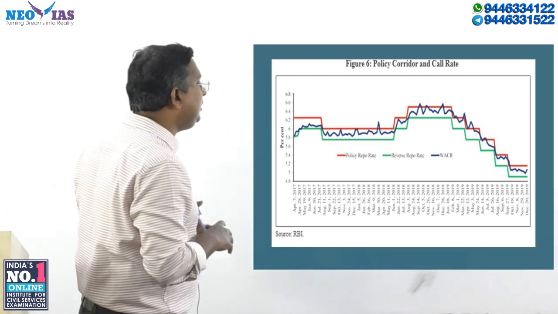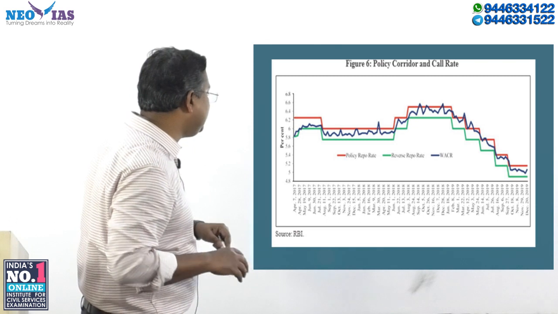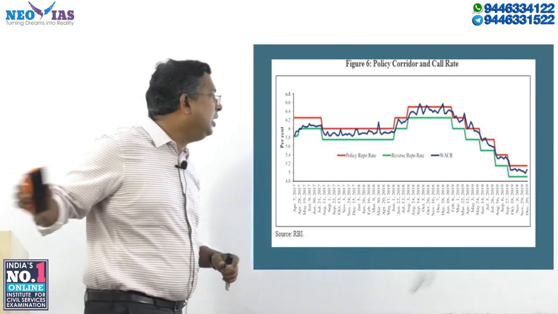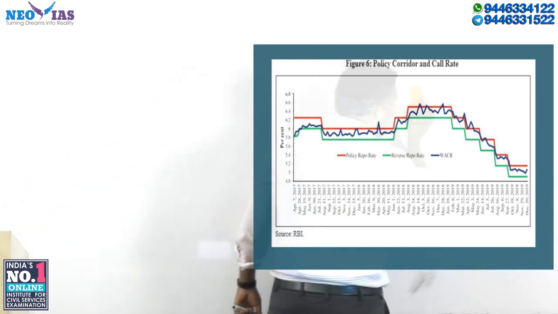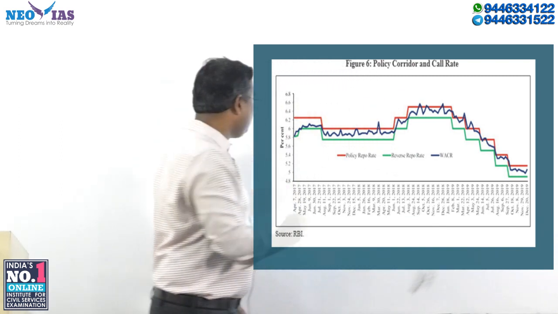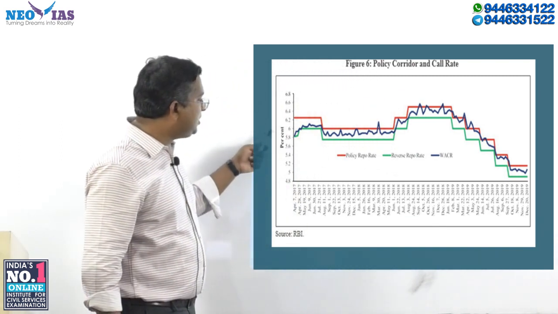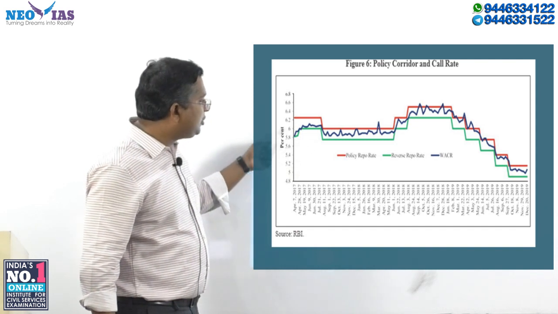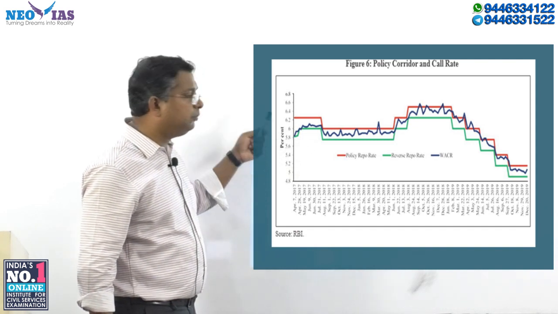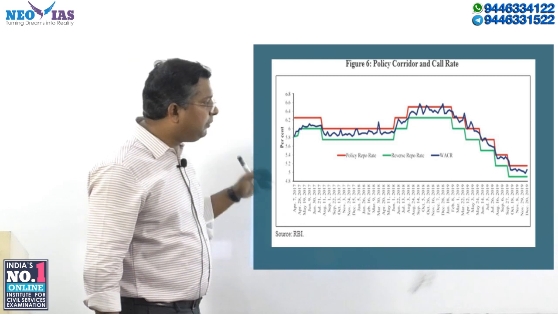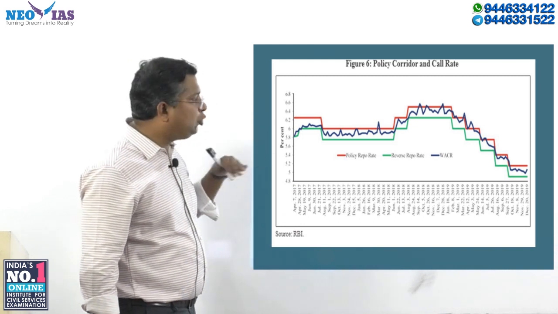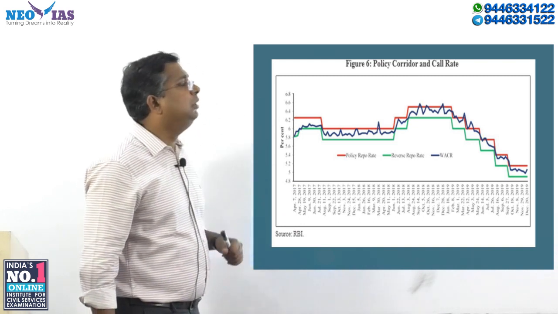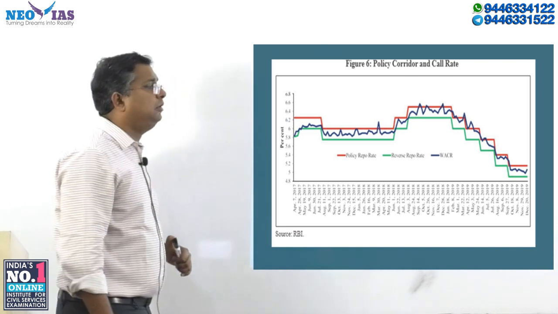If you look at the recent trend, which is what we are more interested in, you can see that in some situations the weighted average call rate has been closer to the reverse repo, but normally the call rate has to be nearer to the repo rate.